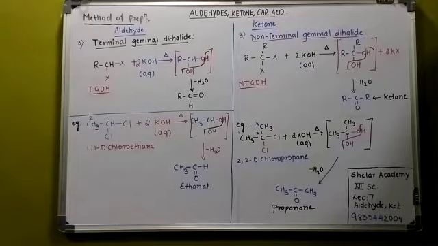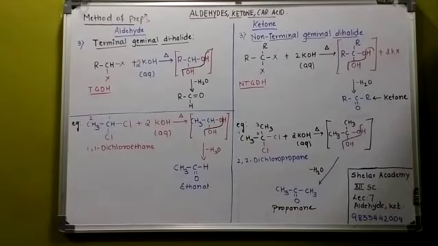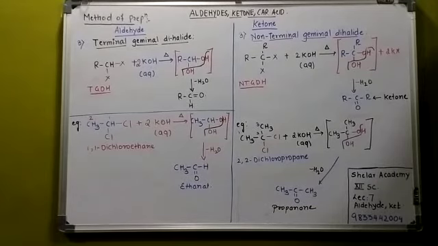So, what is it called? It is called a terminal geminal dihalide when reacted with KOH. Now, what kind of KOH is it? It is aqueous in nature. Why is it aqueous? Because if it is alcoholic, as you remember from 11th standard, the products remain the same. You cannot take alcoholic; if I take aqueous, the products would be different. If it is alcoholic, the products would remain the same. Is that clear?